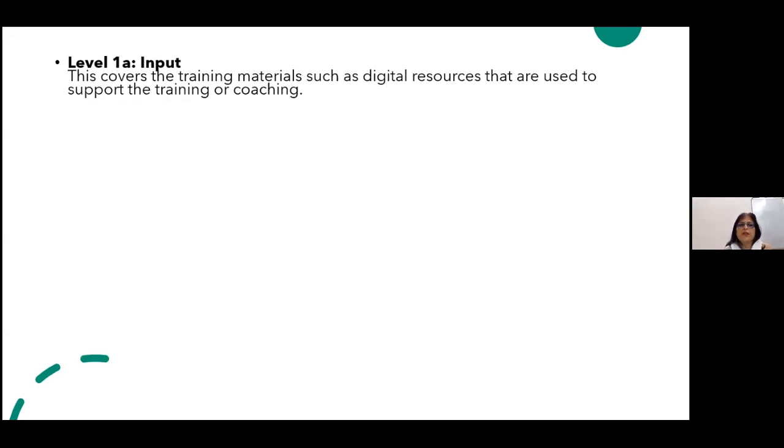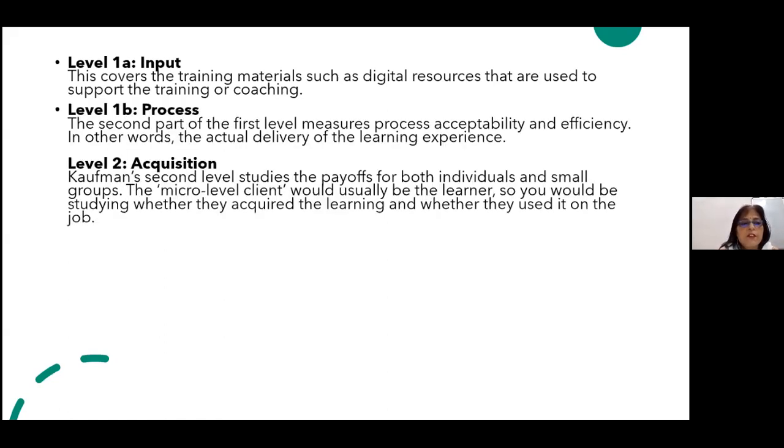Level 1, you can say level 1A because that is bifurcated from the Kirkpatrick's model. This covers the training materials such as digital resources that are used to support the training or coaching. For example, the PowerPoint, the videos, or anything that the trainer uses. Level 1B is the process. The second part of the first level measures the process, that is the delivery of the training. Process acceptability, efficiency, the actual delivery of the learning experience. That is what is tested here.